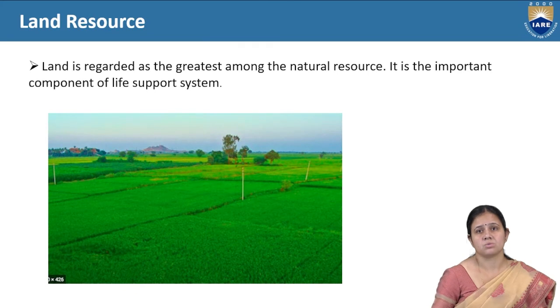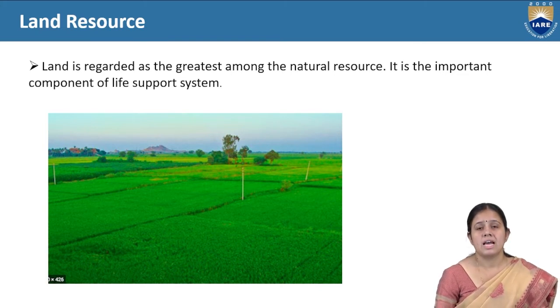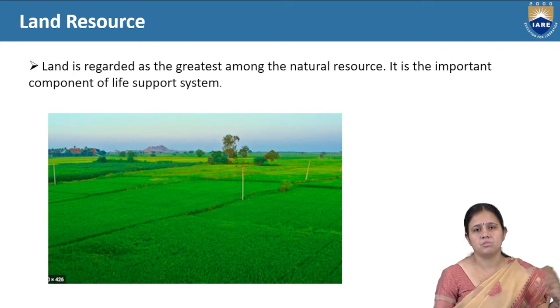Now we come to the land resource. Land resource is regarded as the greatest among the natural resources. It is an important component of our life support system, because agriculture is there, irrigation is there, everything is there. Land provides food to all biotic components, for humans and for animals. It provides shelter for animals and humans. Land provides food, shelter, and everything for basic life. For a biotic component, land is very important.